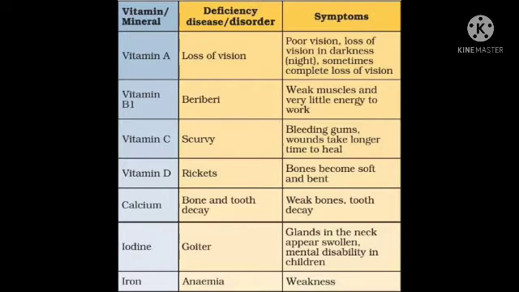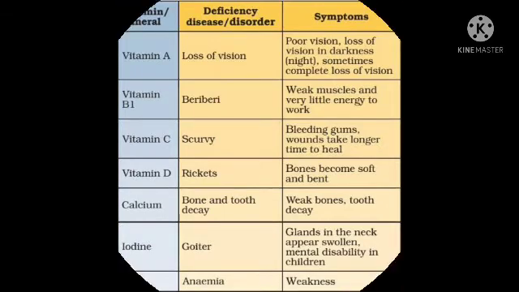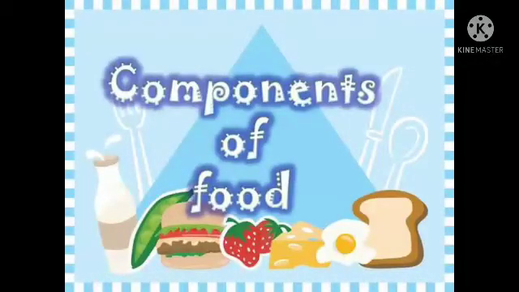Deficiency of iodine causes goiter disorder. Symptoms are glands in the neck appearing swollen and mental disability in children. Deficiency of iron causes anemia disease. Symptom is weakness. So this was all about our today's lesson, components of food.